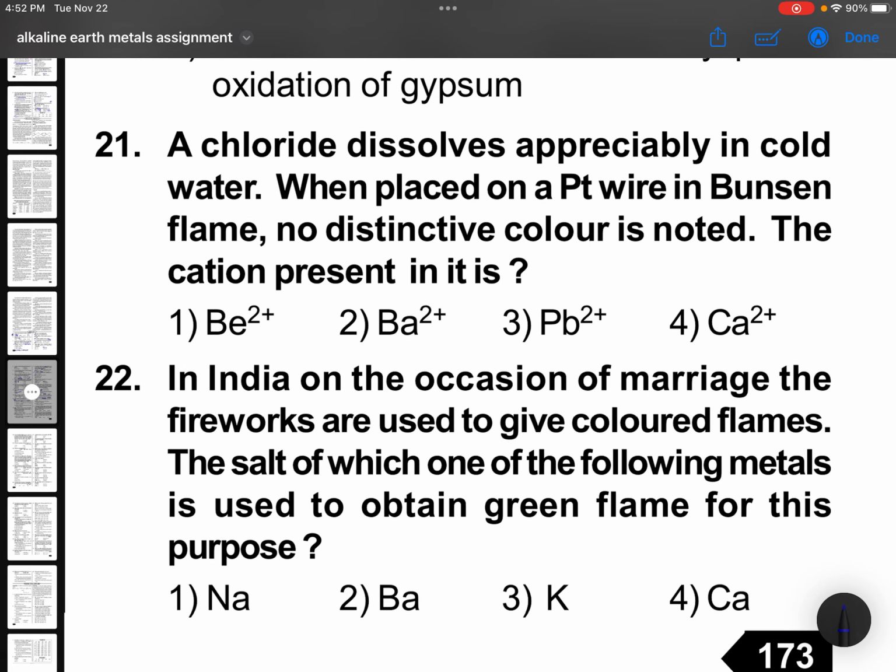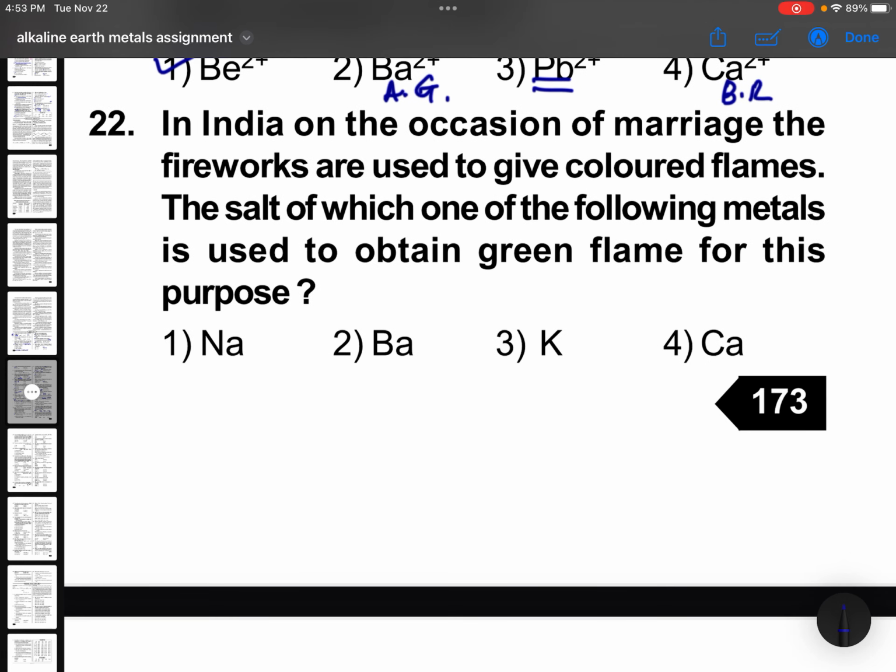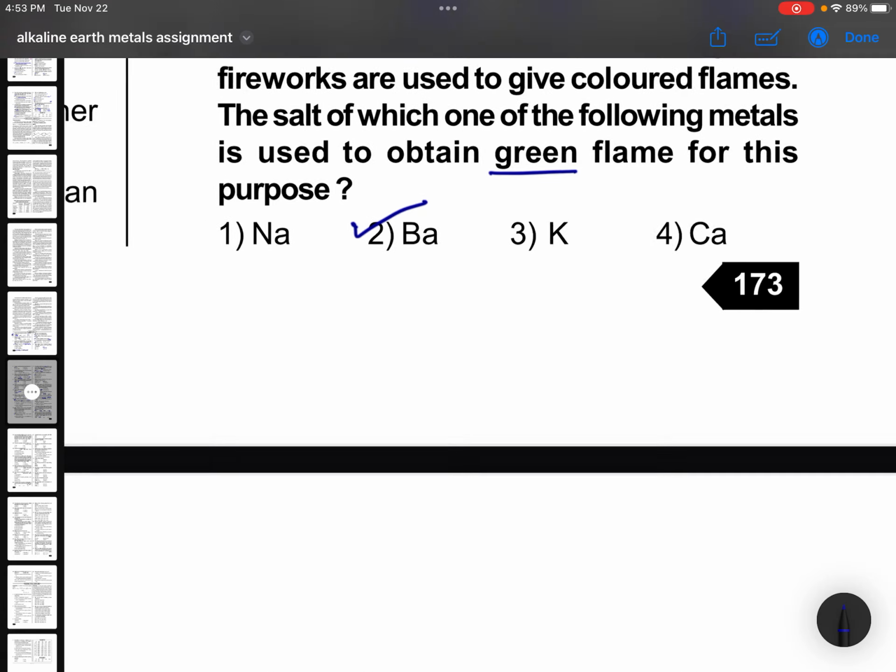A chloride dissolves appreciably in cold water. When placed on a platinum wire in a Bunsen flame, no distinctive color is noted. The cation present in it is: no distinct color, so not barium, because barium has an apple green color, and calcium has a brick red color. Lead also has some color. In India, on the occasion of marriage, fireworks are used to give colored flames. So the green flame means barium. Don't read too much into it.